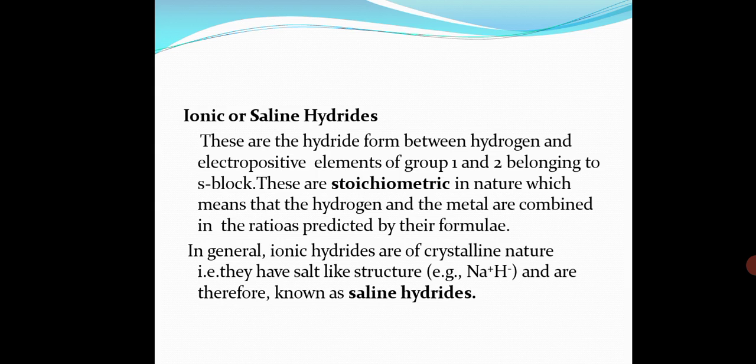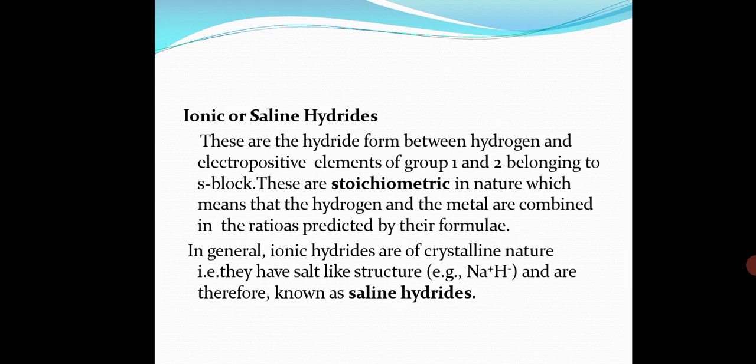Again I repeat, the electronegativity value of hydrogen is 2.1. So basically alkali metals and group 2 elements, alkaline earth metals, form ionic hydrides like BeH2, MgH2 and so on.